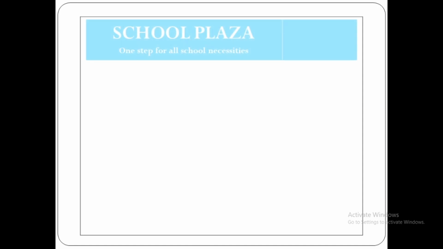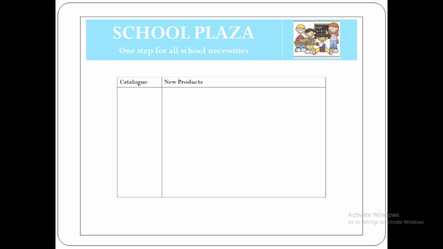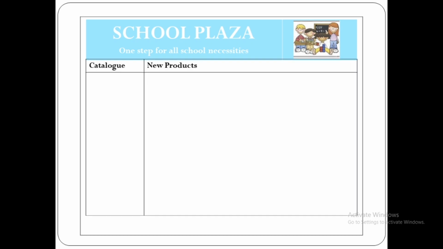So the first cell we will make bigger. Inside that we will add another table that has 2 cells in a single row. In the first cell we can write School Plaza and the slogan. In the second cell we can put an image, that is the logo. Then we can add another table consisting of 4 cells, meaning 2 columns and 2 rows. So in the first row we can write catalog and new products.